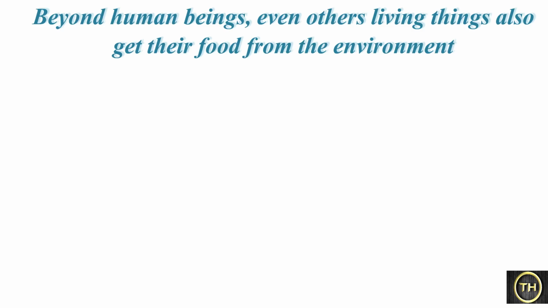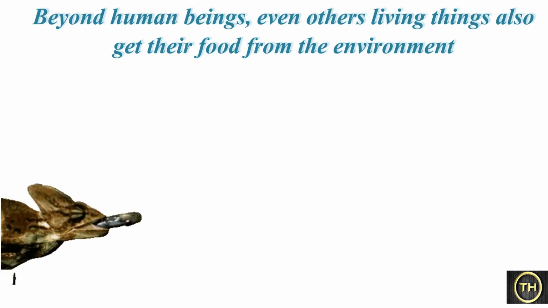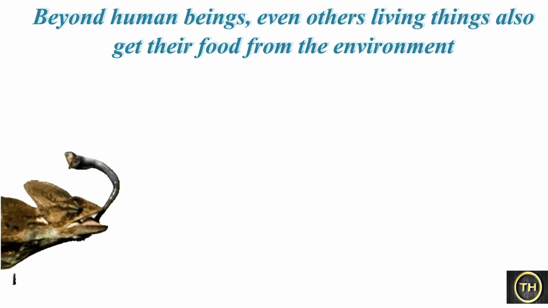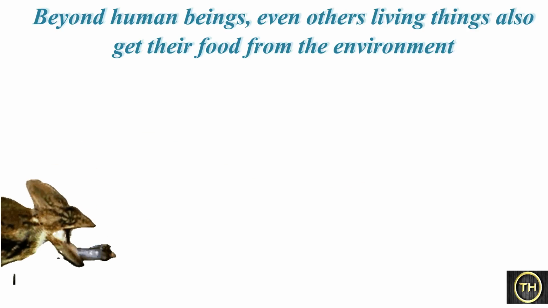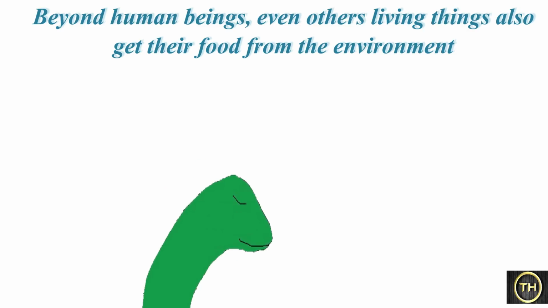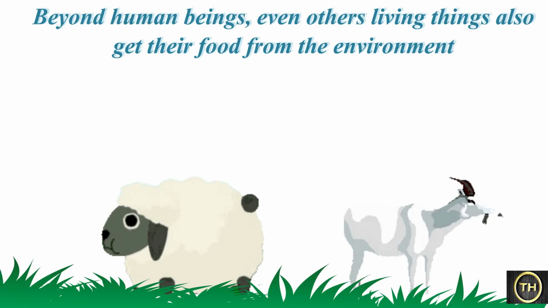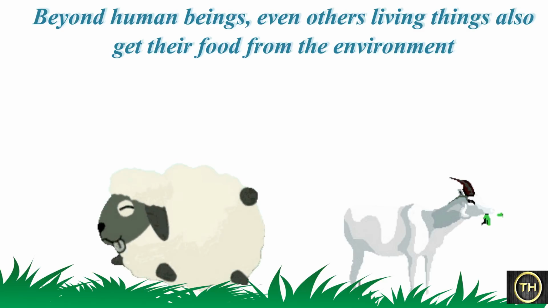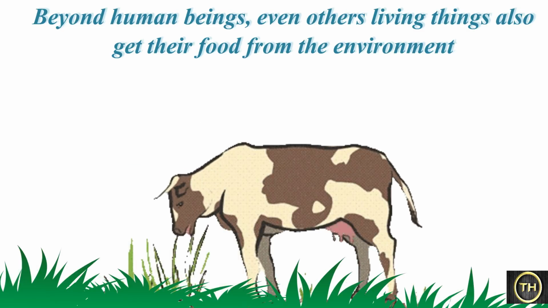Beyond human beings, even other living things also get their food from the environment. For example, chameleons eat insects when they are hungry. Some snakes eat mice and frogs. Goat and sheep eat leaves of plants. Cattle eat grass.